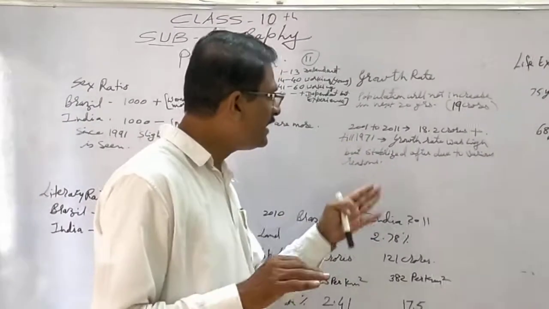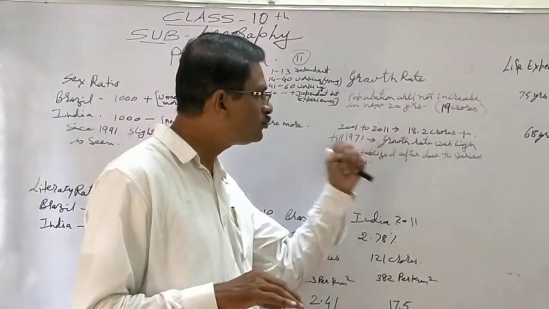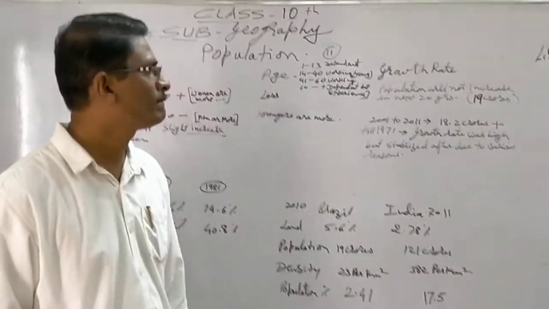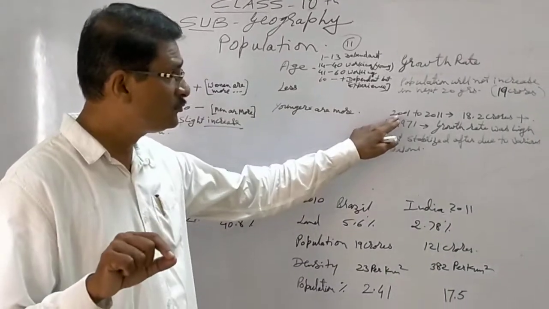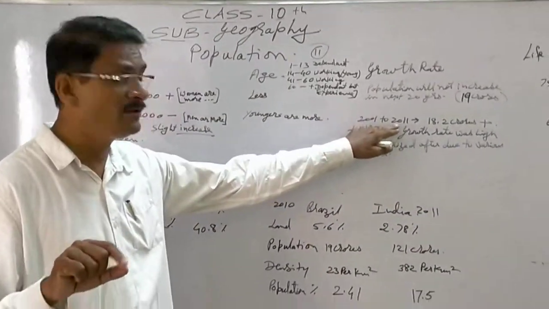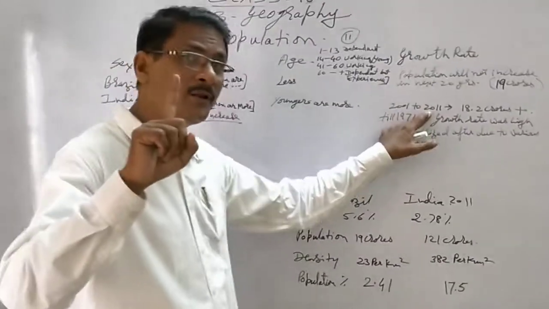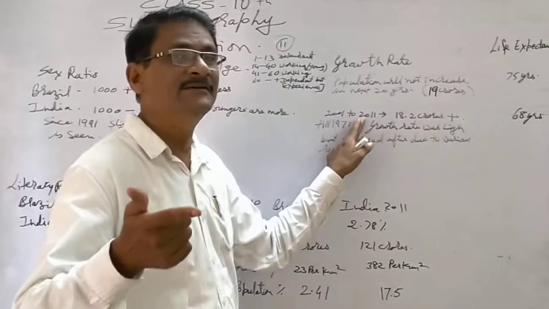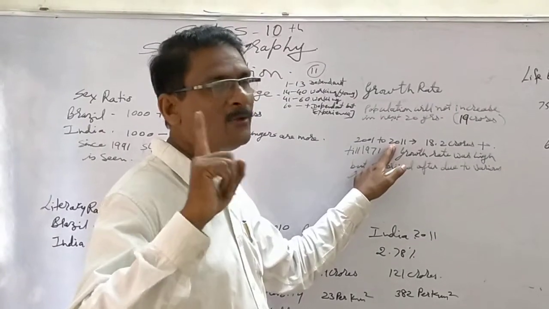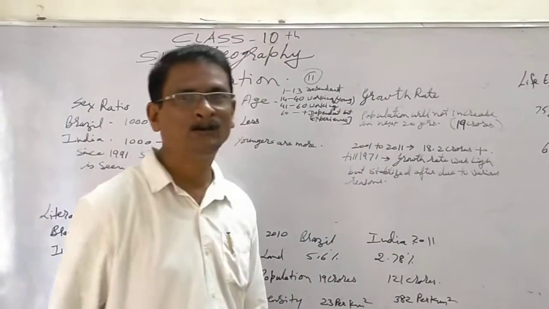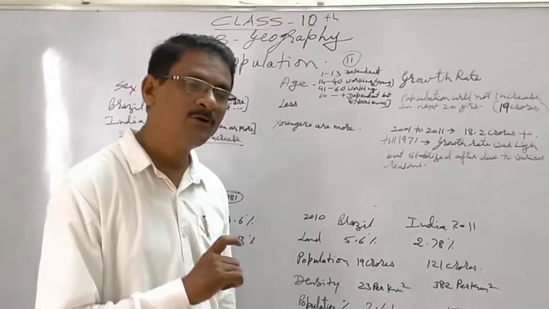But in reality, in the 10 years from 2001 to 2011, 18.2 crore people were added to India's population. That is, in 10 years, India added the population of Brazil.